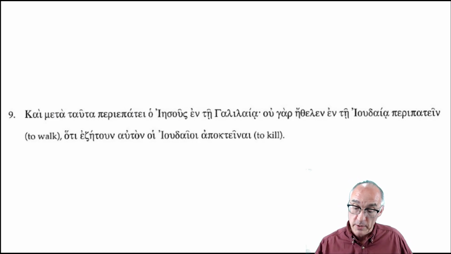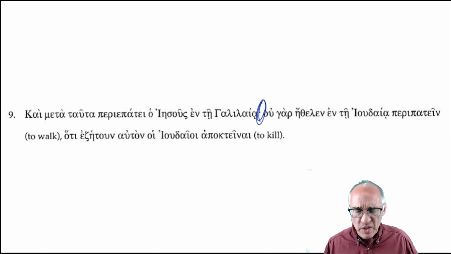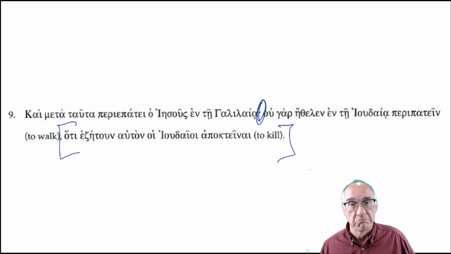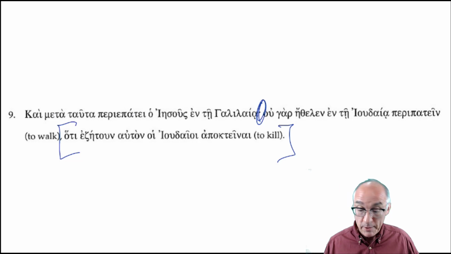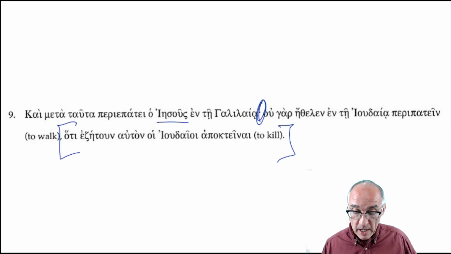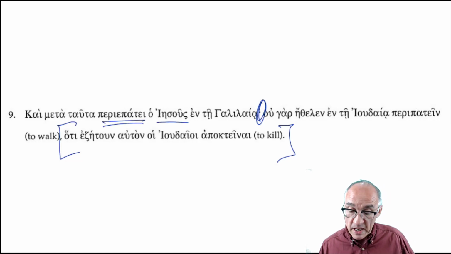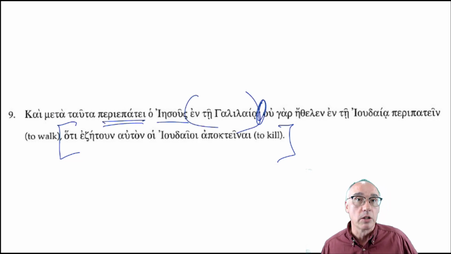Lot going on. Here we go. This is helpful. Hoti is often a word that means it's a good divider: because, or given that. Just break that off right off the bat. Don't even have to think about it. We know that Jesus is the subject, and that's the verb. Ente Galilea, all goes together, fine.